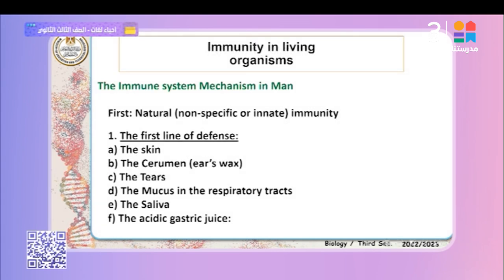Starting with innate immunity. What is meant by the first line of defense or innate immunity? A group of non-specific defense mechanisms characterized by a rapid effective response to resist microbes and pathogens and prevent them from entering your body. Again, this is innate immunity or the first line of defense, non-specific. So it is a rapid effective response. As soon as the microbe enters, the response is fast, rapid.